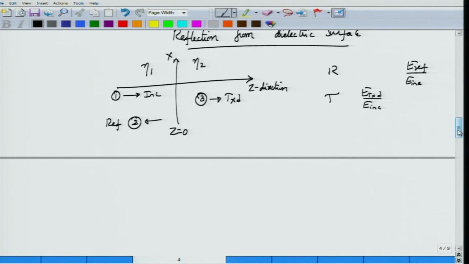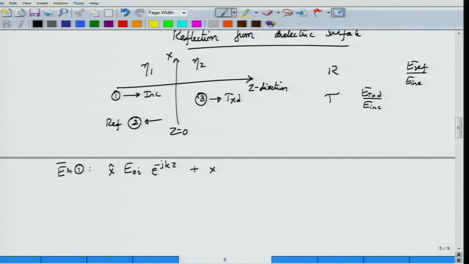Consider medium 1. Inside this medium, what is the total electric field? E in region 1 will be the sum of incident and reflected wave. What is incident wave? Let us assume that the amplitude of the incident wave is EOI. It is polarized along x direction and then it is propagating along z direction. Plus I have now the reflected field.